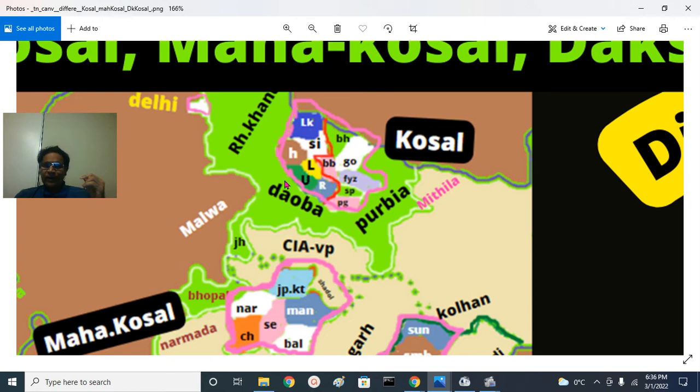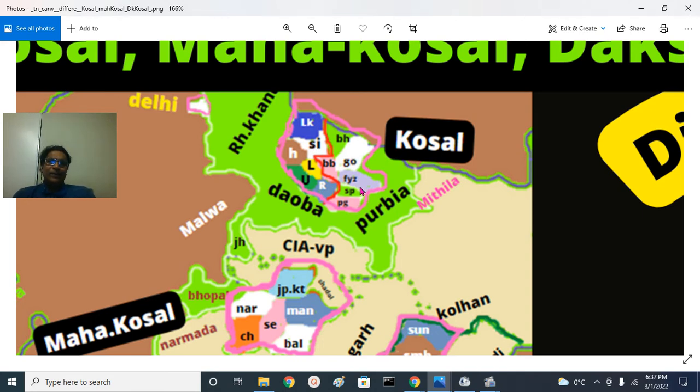Kanpur will be somewhere here, that is in the Doab region. Then we have Rai Bareli district. Lucknow, Rai Bareli, Unnao, Hardoi, Lakhimpur Kheri and Sitapur, this is Lucknow division. This is the political map of Awadh around 1856, before annexation to East India Company territory.